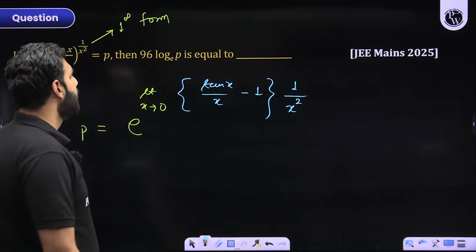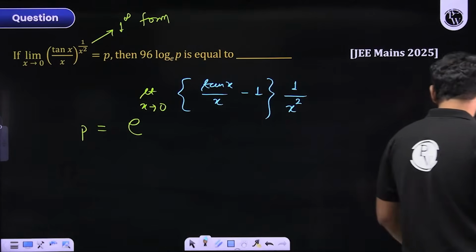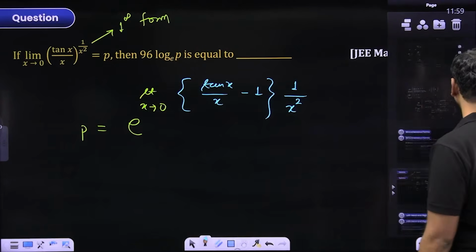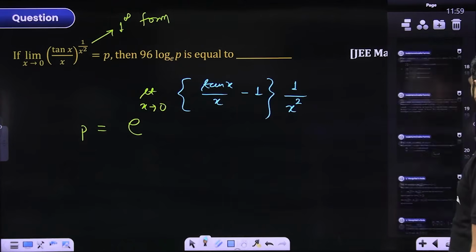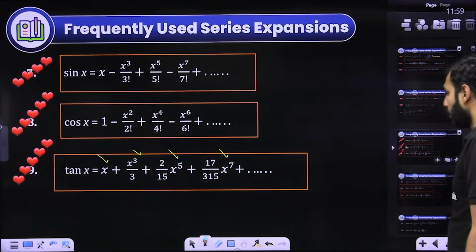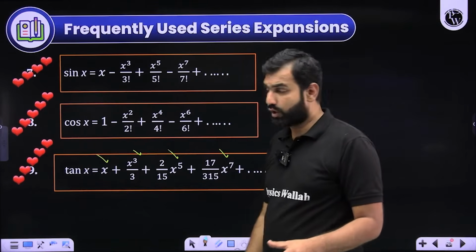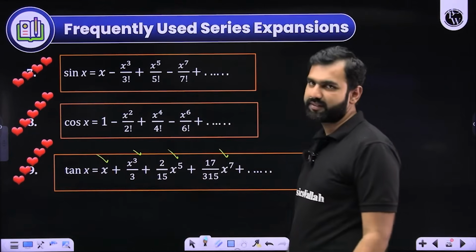Now, if you remember the expansion of tan x, and if you have forgotten it, I'll show it to you one more time. I hope you must have seen those results which we have discussed in the expansion of tan x. I'll just show you here. There we have it. I hope you remember, tan x is also an odd function, so you'll have odd powers of x: x cube, x to the power 5, x to the power 7, and so on.